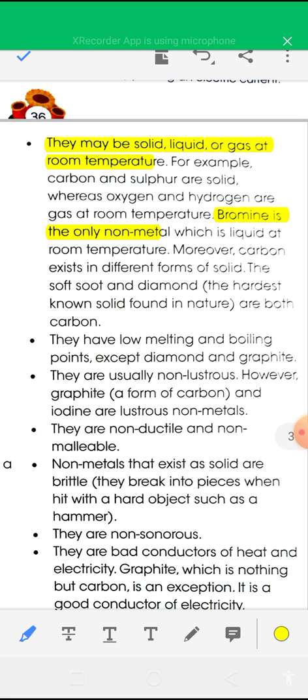Second point, non-metals have a low melting and boiling point. The exceptions are diamond and graphite. These are non-metals, but they have a high melting and boiling point.